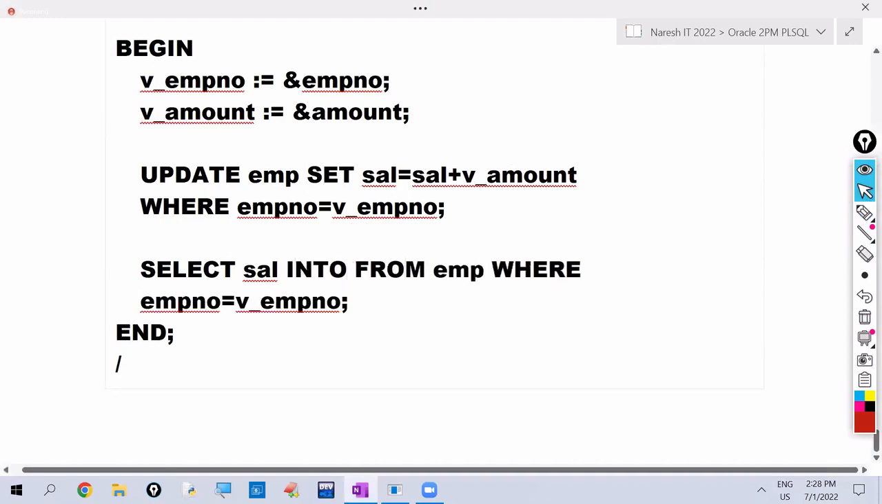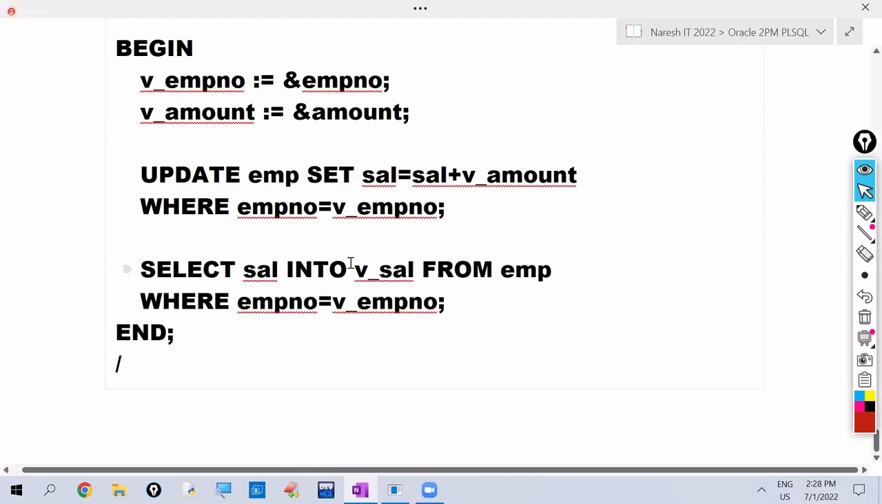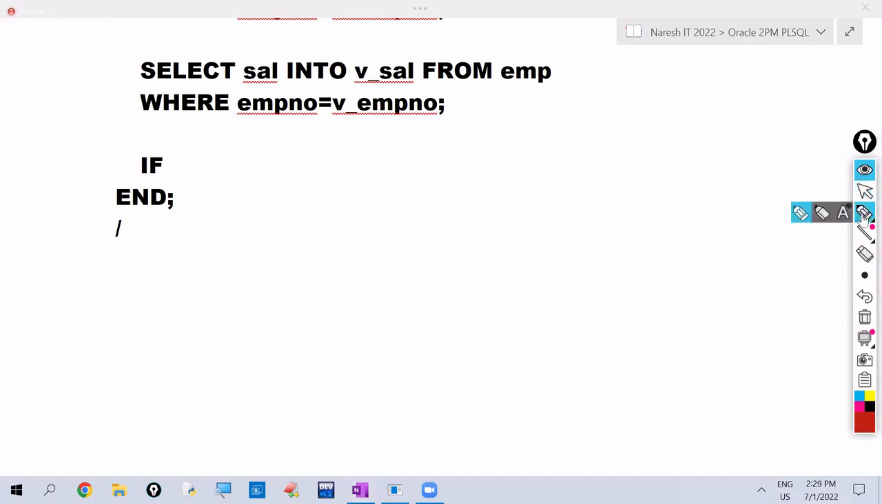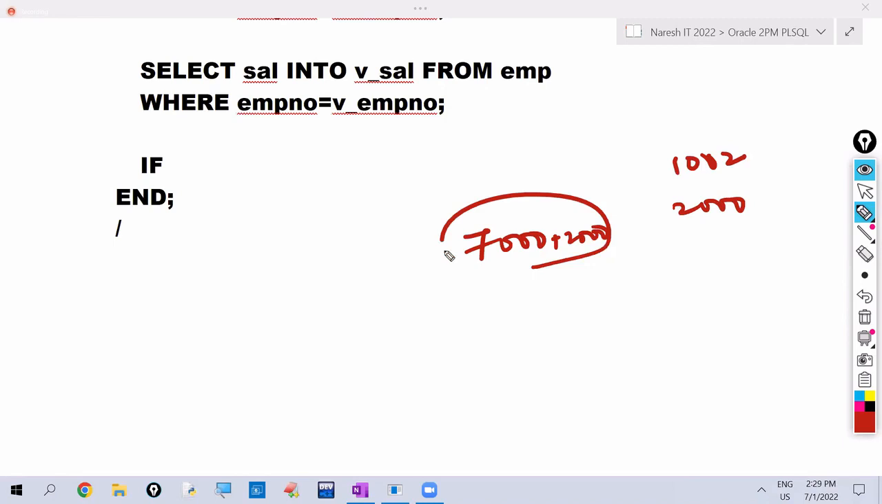Into V_salary. We have to hold the value in a variable, right? Okay. So now V_salary has the salary. Now check here. After increment, for example, to the 1002 employee, the current salary is 7000. We are increasing 2000 amount. So now his current salary is 9000 after increment.